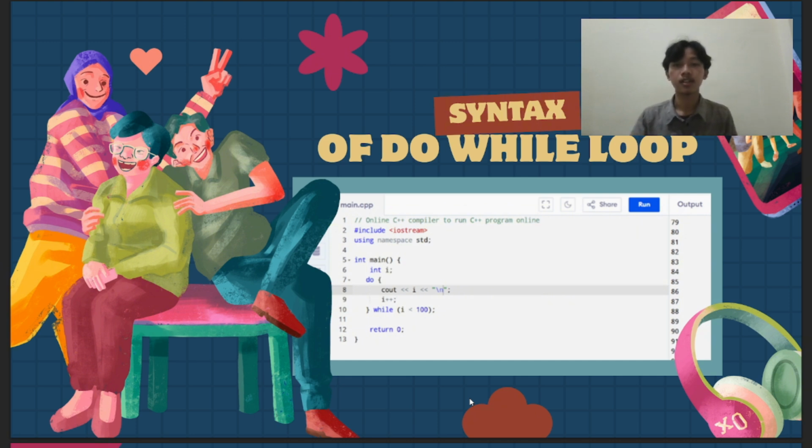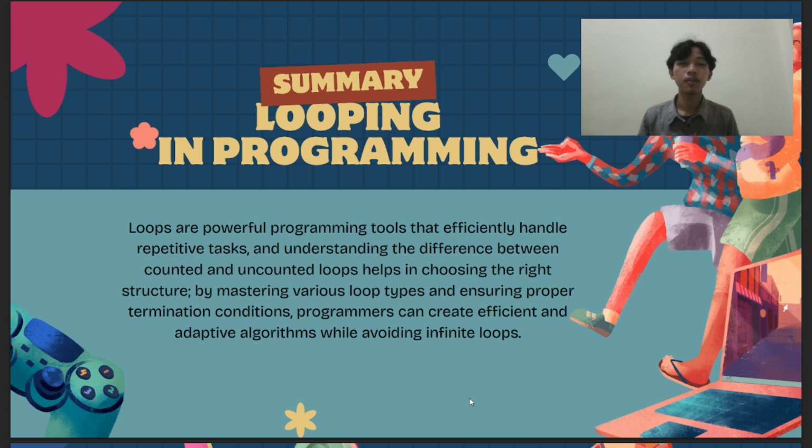Okay. Next, summary. Looping in programming. In summary, looping is a very powerful tool in programming because it allows us to handle repetitive tasks efficiently. By understanding the difference between counted and uncounted loops, we can choose the right structure depending on the situation.